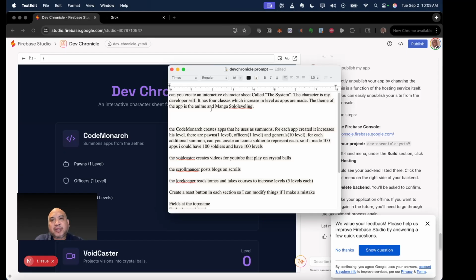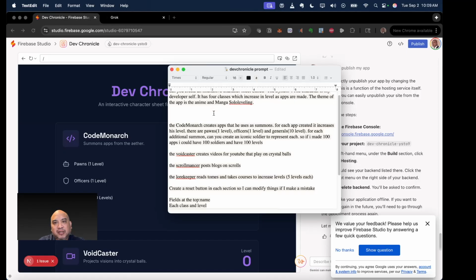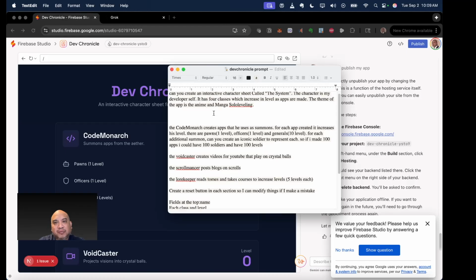Wanted to use Firebase so that we could use authentication right off the bat and just see how Firebase works. So I started off with this prompt. Can you create an interactive character sheet called the system? The character is my developer self. It has 4 classes which increase in level as apps are made.